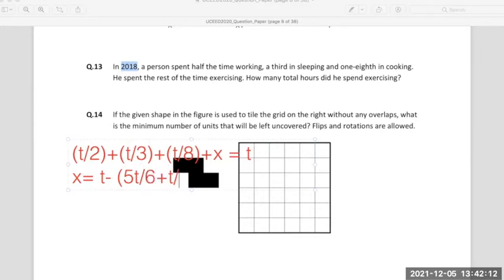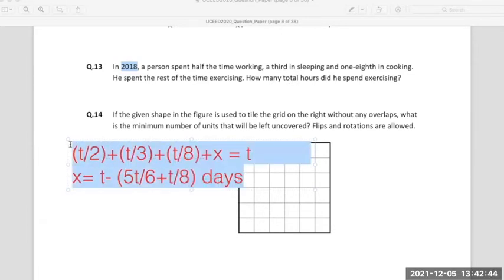Just solve this, please. After solving this, you will get some value of x in terms of t as a ratio. You have to replace t by 365 multiplied by 24. So the value of x will be in days, and when you multiply days by 24 hours, you will get the number of hours. Sorry, 365. You just have to solve this equation and you will arrive at 3t days.